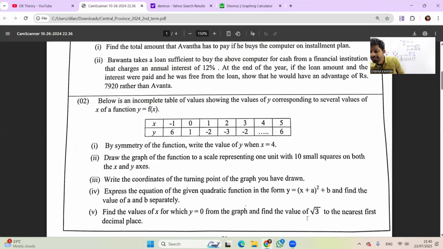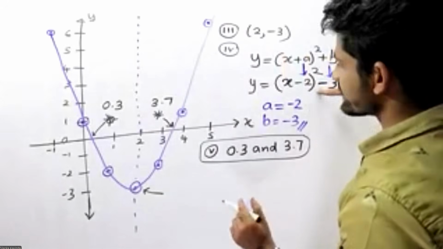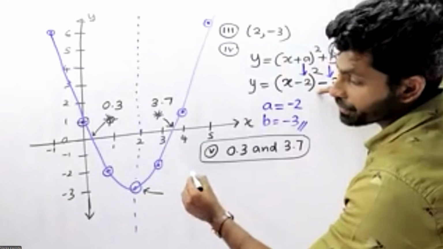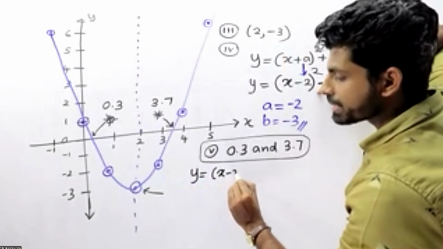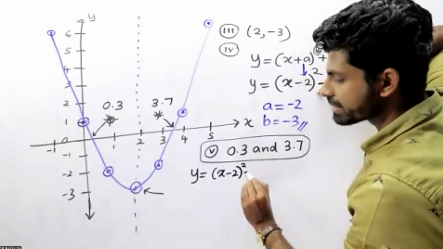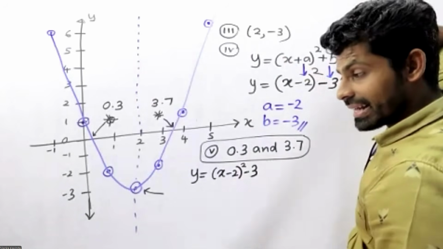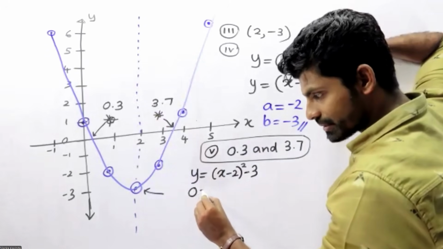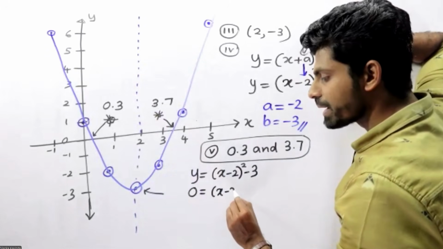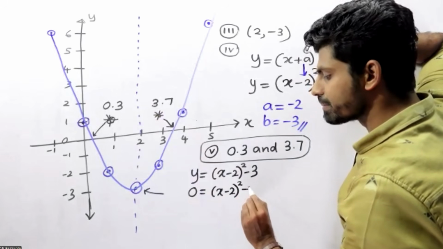Hence, find the value of square root of 3. So just consider this part. Y equals x minus 2 full squared minus 3. I'm taking y equals 0. So 0 equals x minus 2 full squared minus 3.